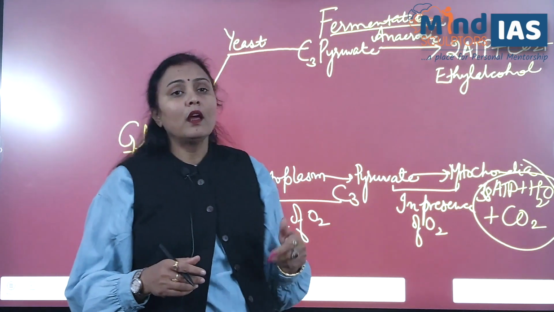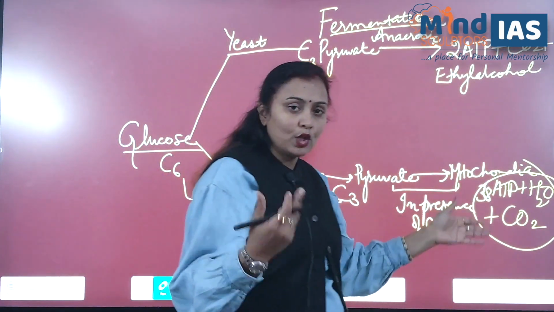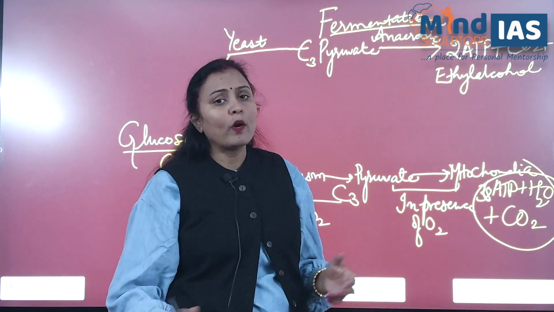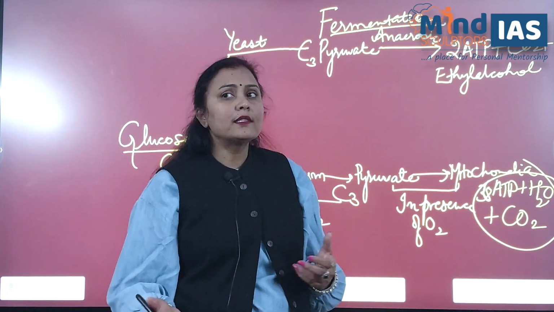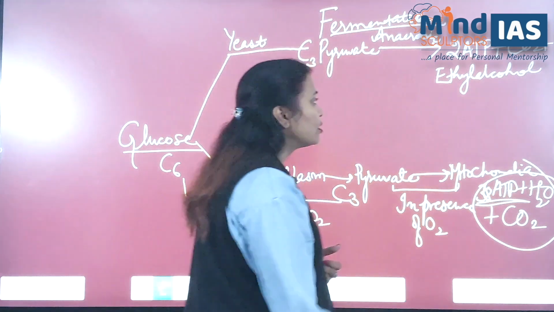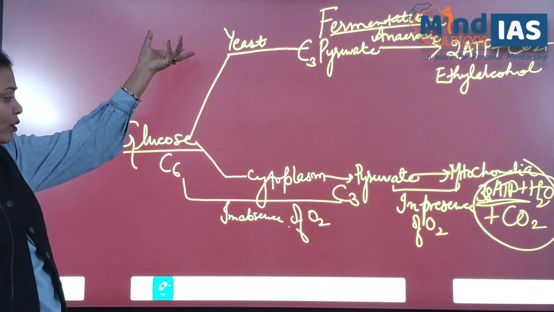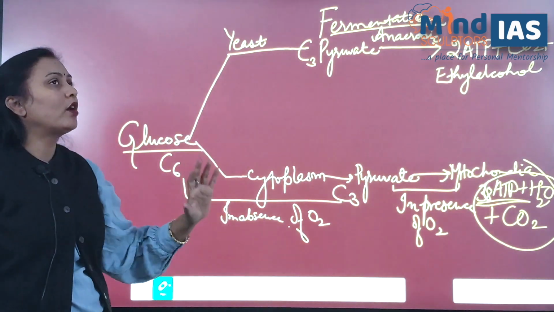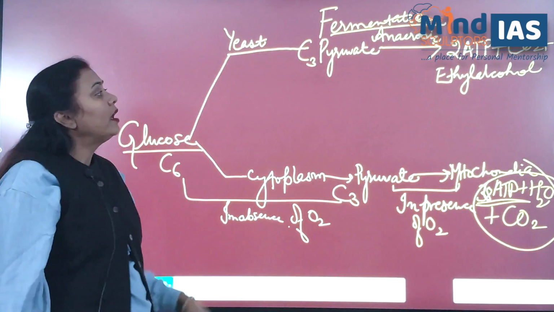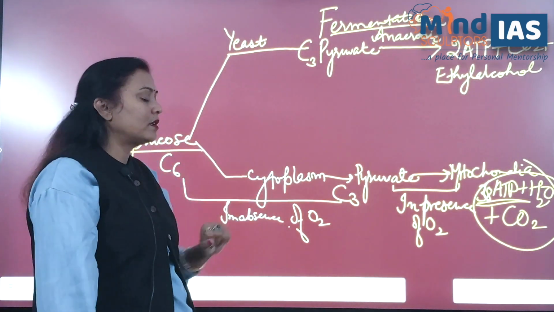But if you see a multicellular organism, the body is huge and they do many things the entire day and require a lot more energy as compared to single cells. So for them 38 molecules of ATP are produced. So this is the example of a prokaryotic cell and a eukaryotic cell. With the help of this flow diagram you can compare how things are changing, where oxygen is present and where oxygen is absent.